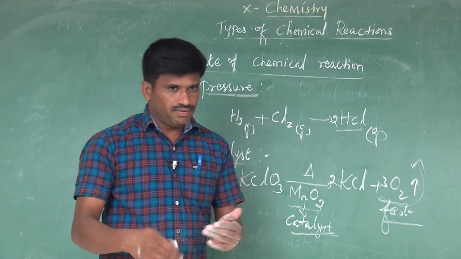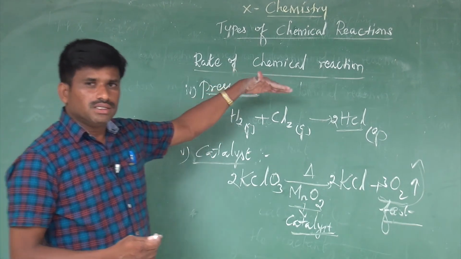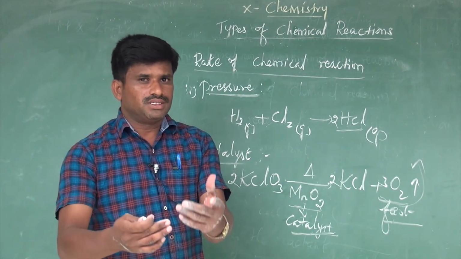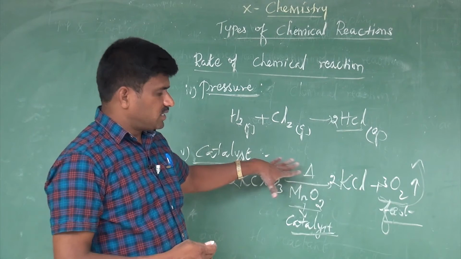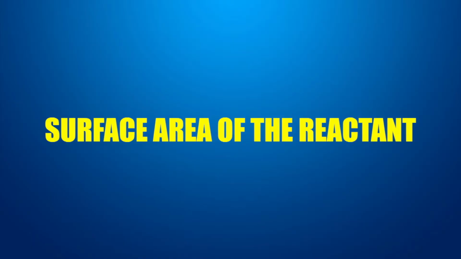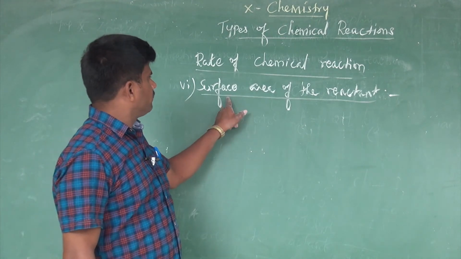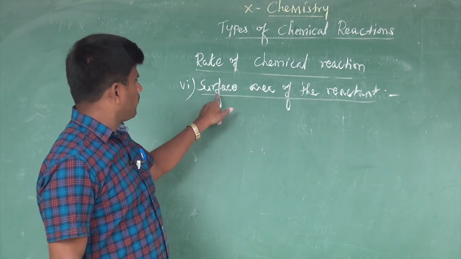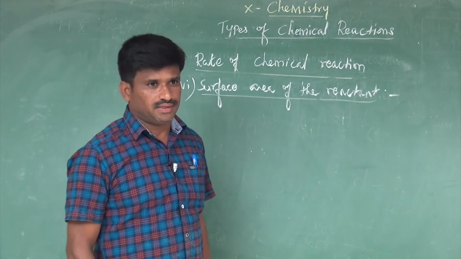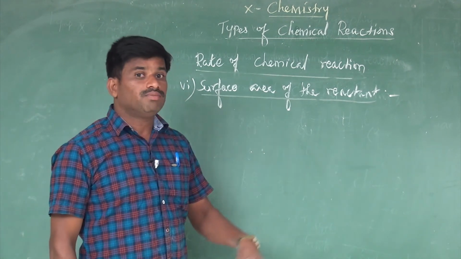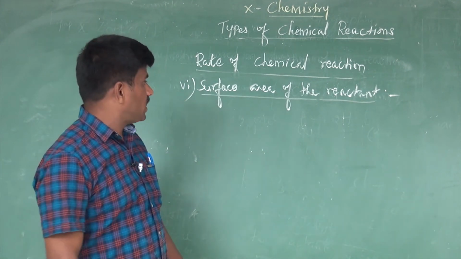Next, the last factor that influences the rate of chemical reactions is the surface area of the reactant. How does the surface area of the reactant influence the rate of chemical reactions?